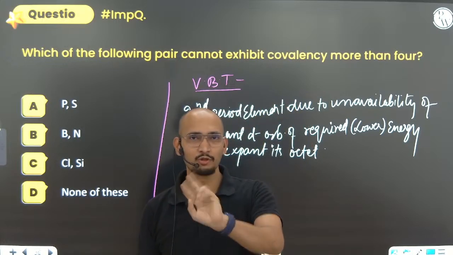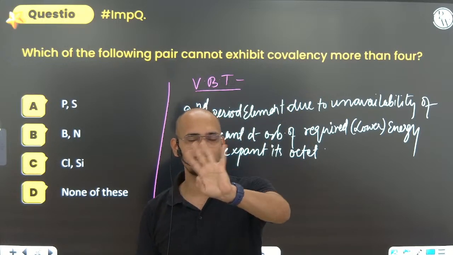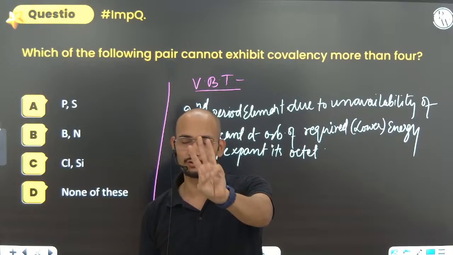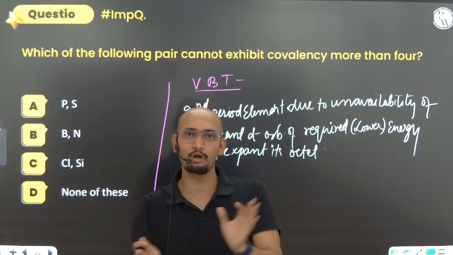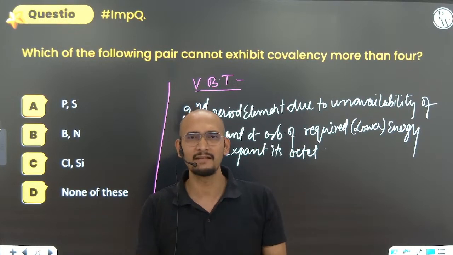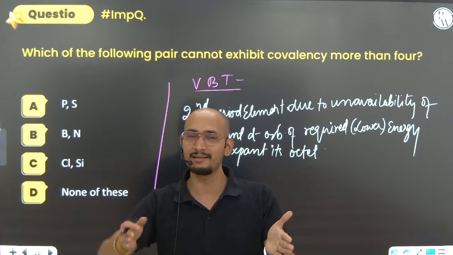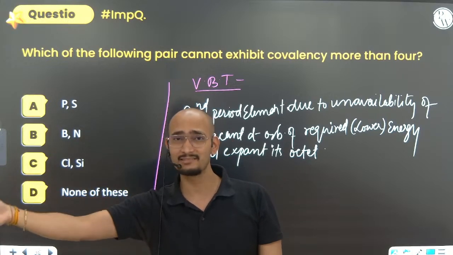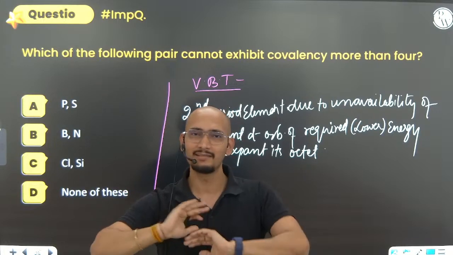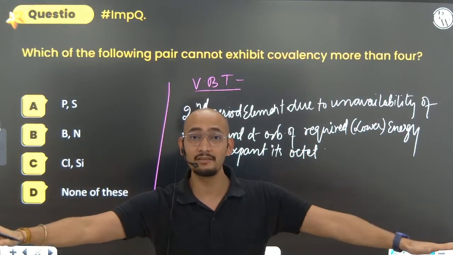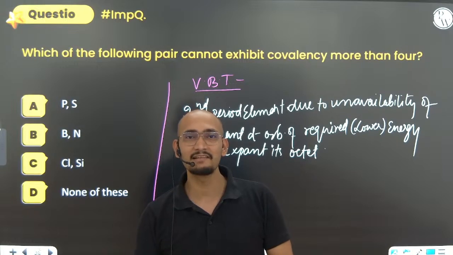What we can say, in the second period, how many? 2s 2p. So 2s has 2 electrons, 2p has how many orbitals? 3 orbitals. 2s has 1 orbital. So 4 orbitals are there. Because they cannot expand their octet, to expand it they need to go to a higher energy level, that is the third shell. That will make it energetically very unstable.